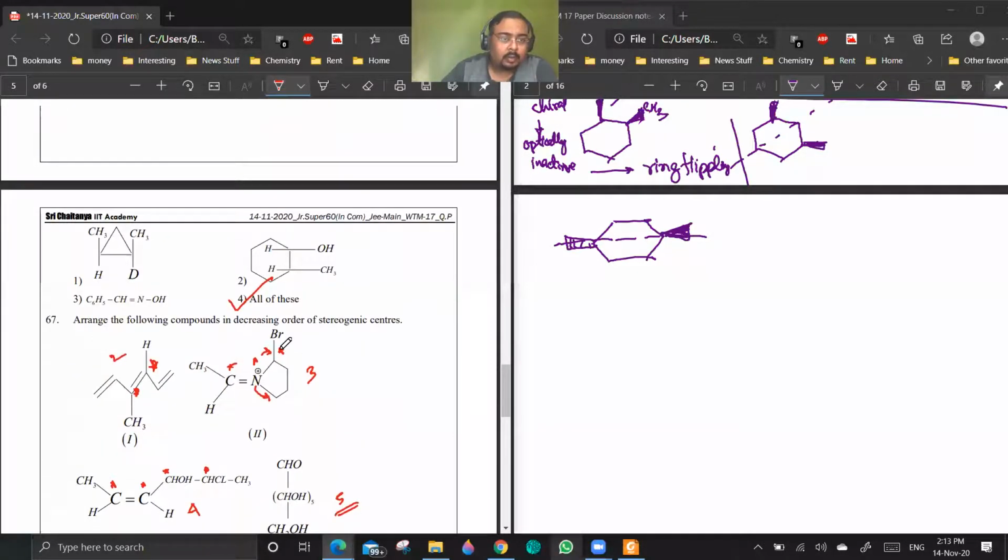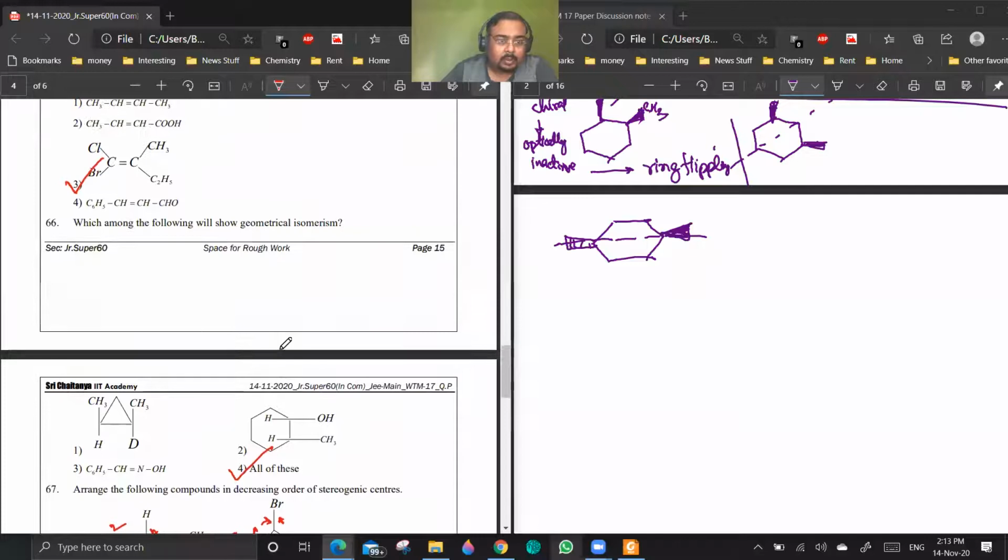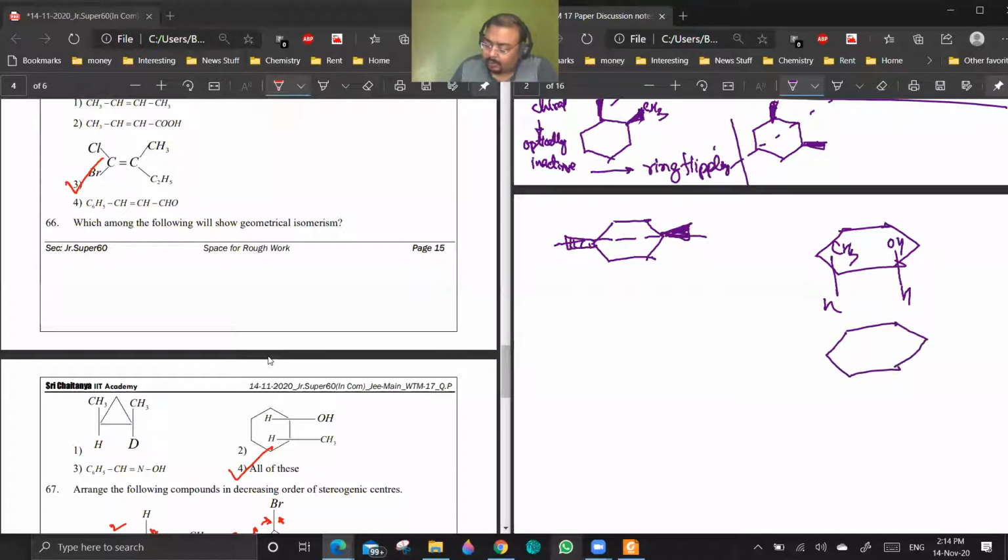So I think the rest of the things are clear to you. 66 is not a doubt. Explain 66? Yes, 66 is a doubt, for option 2. Yeah, it can be cis, it can be trans. They have shown the Haworth projection. Another can be something like this. Just one minute. Are you clear with this? Any other doubts in this? No, sir. Okay.